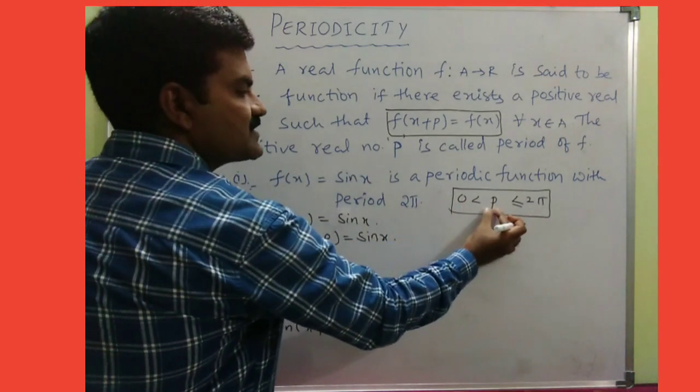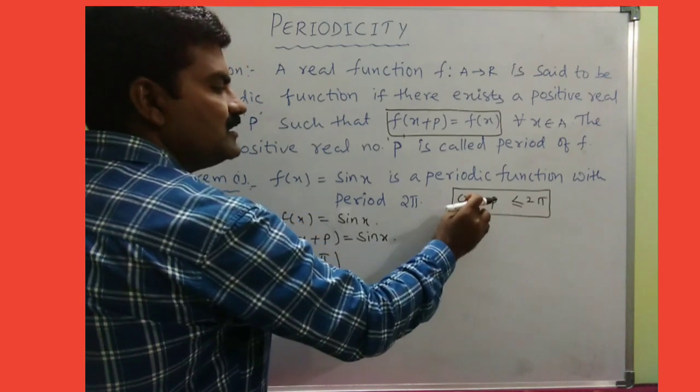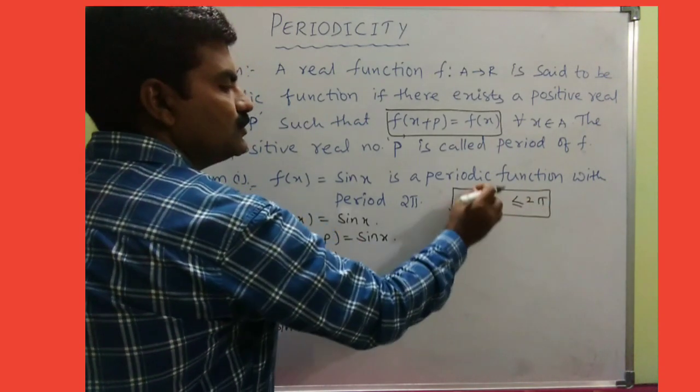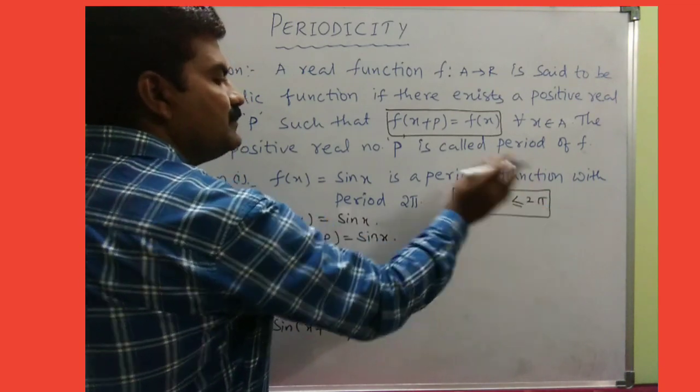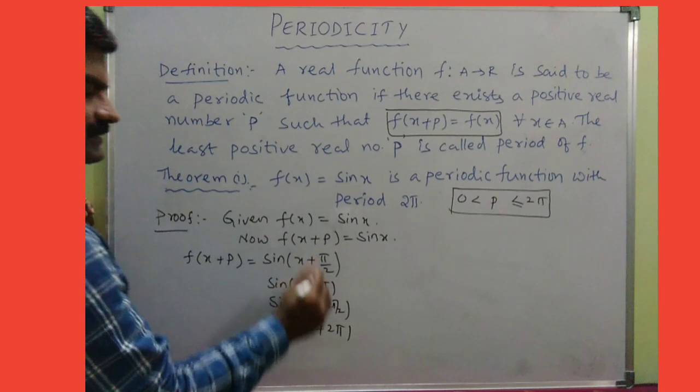That's why I mentioned p can be in between 0 to 2 pi, that is 0 to 360 degrees, and can be equal to 360 also. Now let us find out these values.